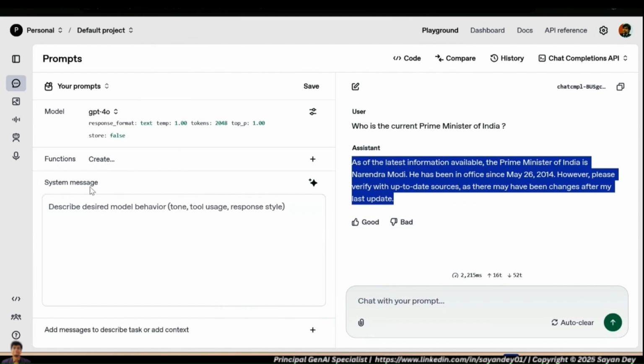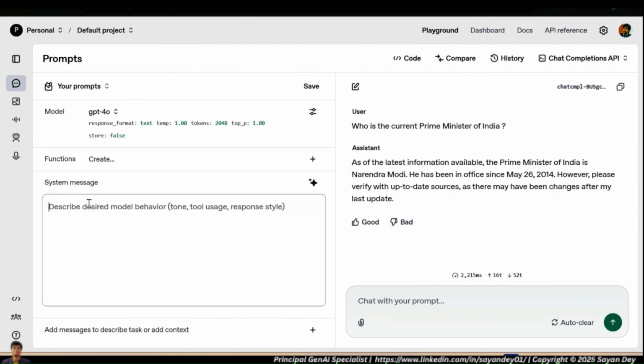Okay. And there is something else called a system message, which I will talk about later. System message is usually used to control the behavior of the system overall. And if you want, you can also use it. So maybe I can ask a different kind of question, a completely different question, and based on that, the model will respond.